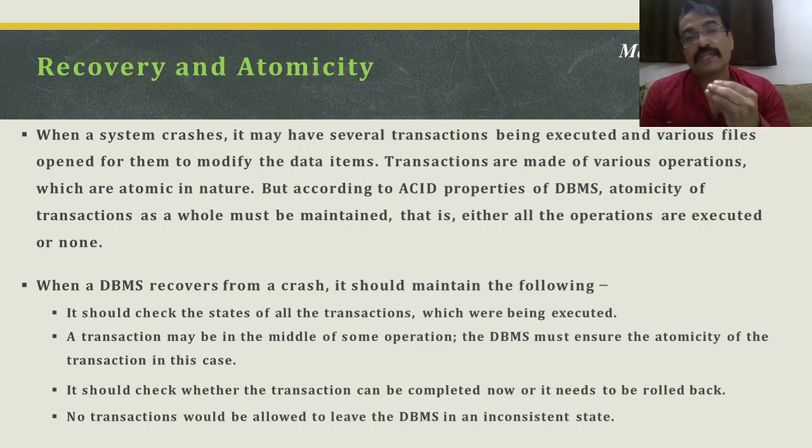And if all the changes are made, those must be durable. So in recovery, we take care that the atomicity of the transaction is maintained. That means if a transaction under execution has made some changes, all the changes must finally be reflected in the database on the disk, or no changes must be reflected. So either all or none. And why are we bothered about it, or why do we need to take care of this failure?